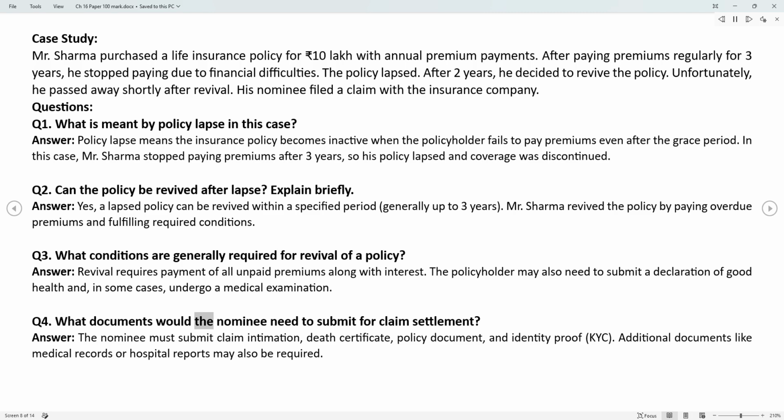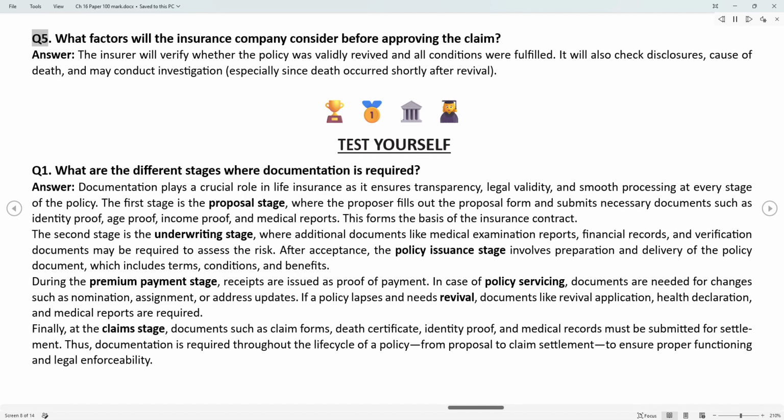Q4. What documents would the nominee need to submit for claim settlement? Answer. The nominee must submit claim intimation, death certificate, policy document, and identity proof, KYC. Additional documents like medical records or hospital reports may also be required.